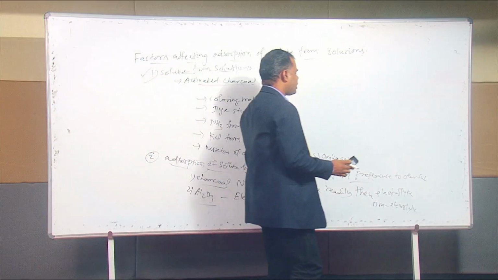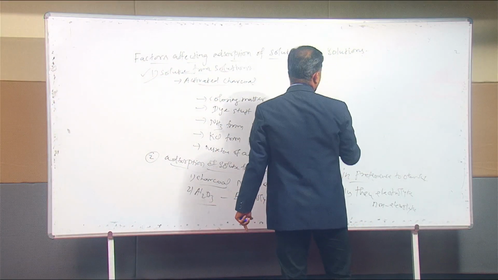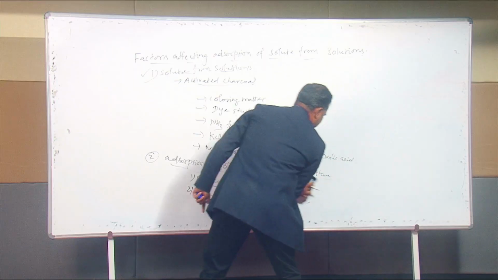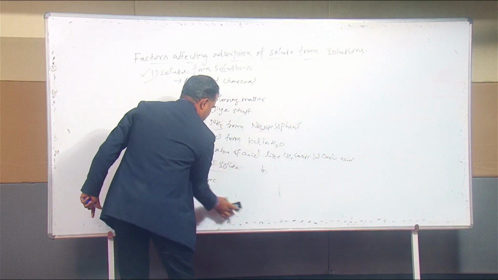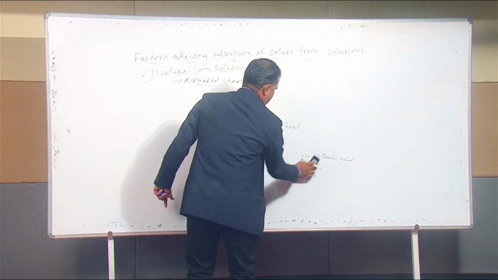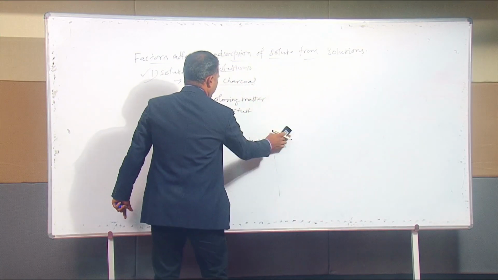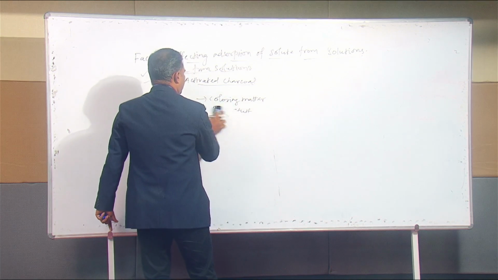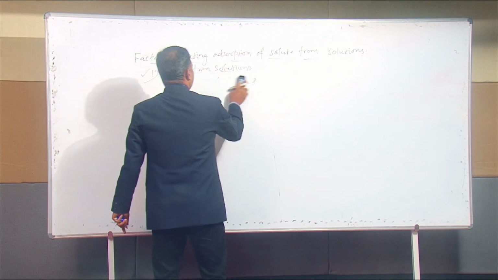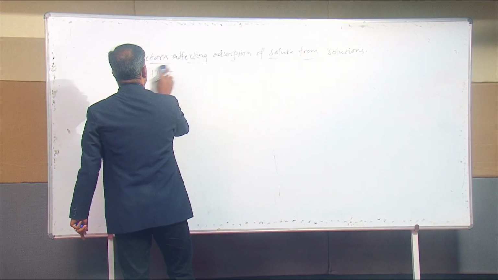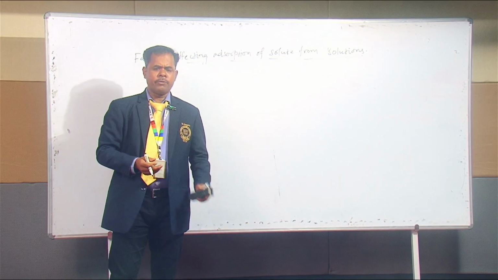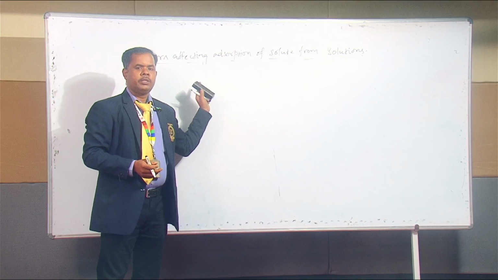Then what about the factors affecting the adsorption of solute from solution? Some of the factors are more or less the same as for a gaseous molecule and solid adsorbent, such as nature of gas, temperature, pressure, activation of adsorbent, enthalpy of activation, nature and surface area of the adsorbent, and thickness of the adsorbed layer.